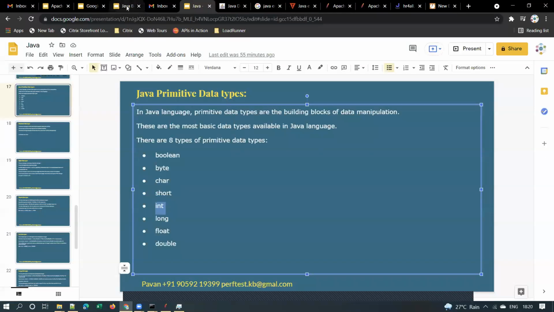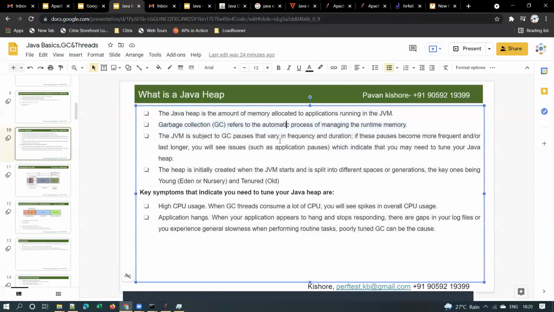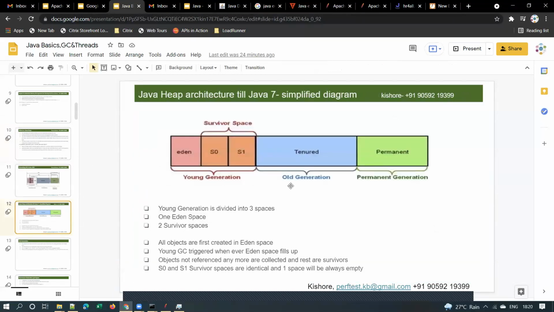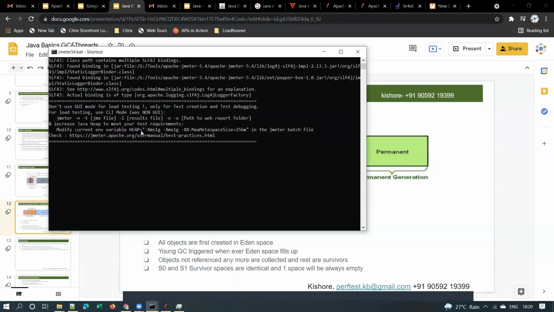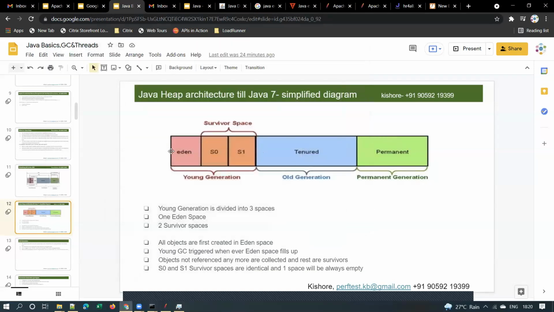Okay, so hold on. So this is the heap architecture, Java heap architecture, right? That means suppose 1 GB of memory is allocated for JMeter. For example, JMeter is a Java application. We know that, right? So 1 GB is allocated for JMeter. This 1 GB will be divided like this.